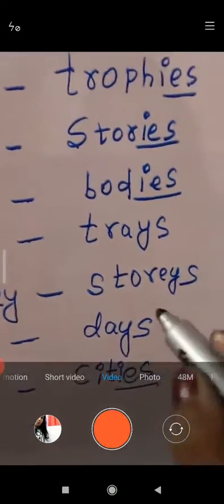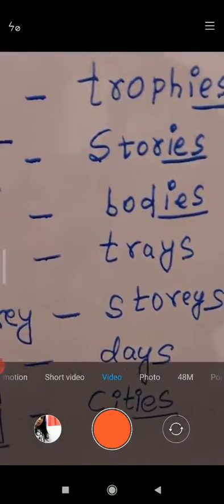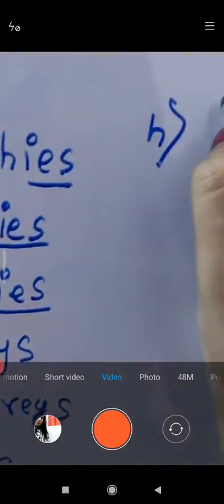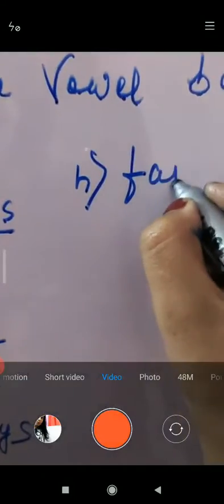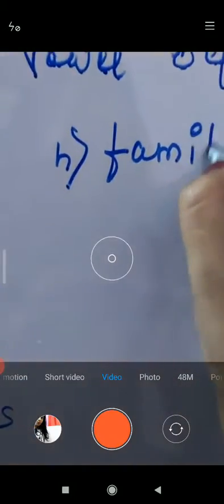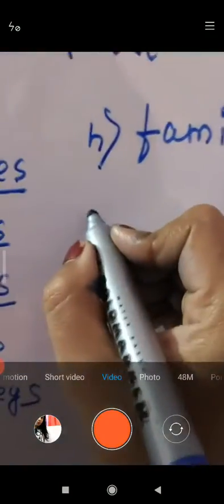C-I-T-I-E-S. Okay, children. Now more words are given. In H, family, F-A-M-I-L-Y. Family.